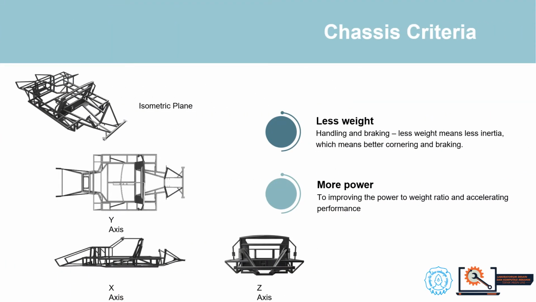In chassis criteria, the aim was simple: less weight and more power. Each of these has the simple effect of improving the power to weight ratio and accelerating performance. Less weight also benefits handling and braking. Less weight means less inertia, which means better cornering and braking. This research is then carried out with the steps shown in the figure on this slide.